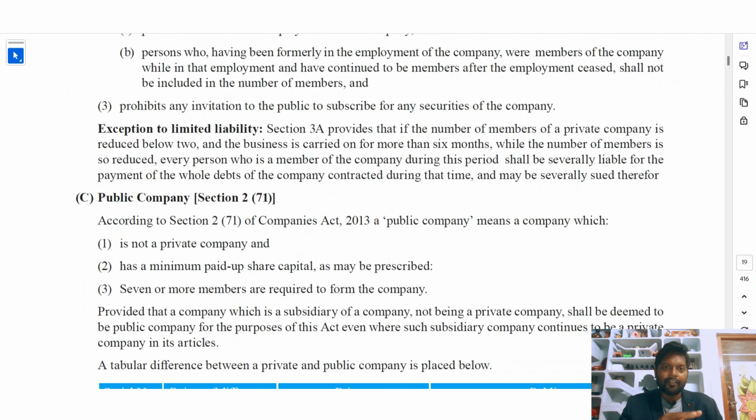Whatever business expenses and liabilities are incurred in the name of the company, all of those should be borne by that single person, and he is liable to pay all those expenses. That is what they are communicating.